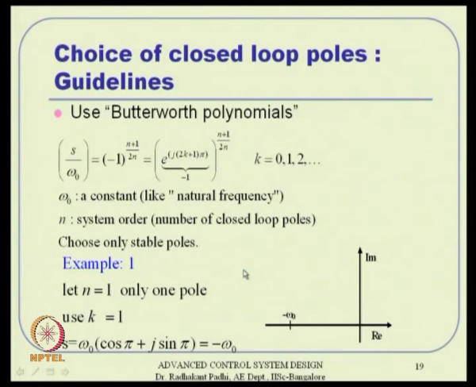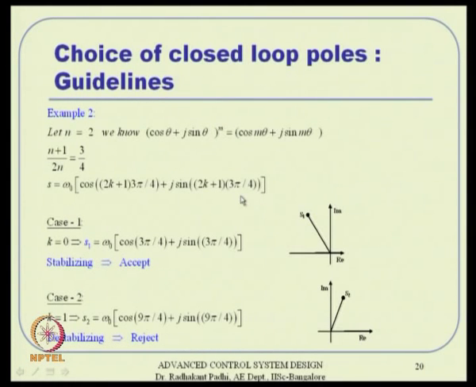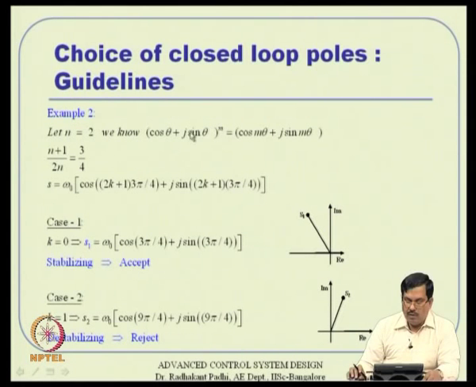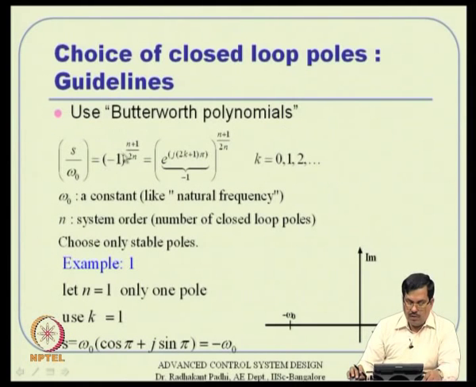Okay, what about a little more? Suppose you have a second order system, how do you do that? That was for the first order system, so let n equal to 2 in this case. First, cos theta plus j sin theta to the power m is nothing but cos m theta plus j sin m theta. If you put n equal to 2 here, n plus 1 is 3, divided by 2n, which is 4, so the fraction is 3 by 4.